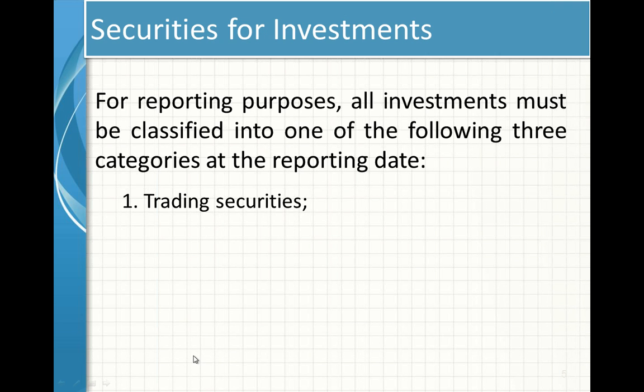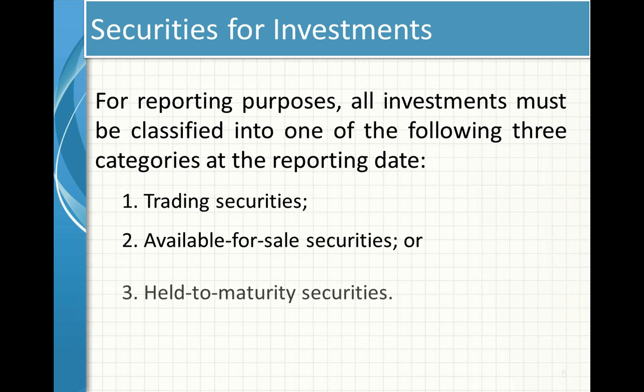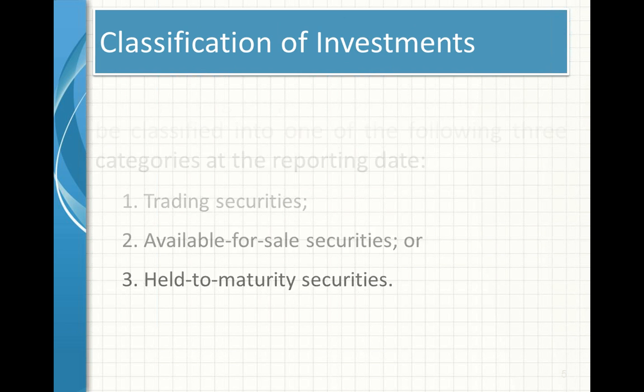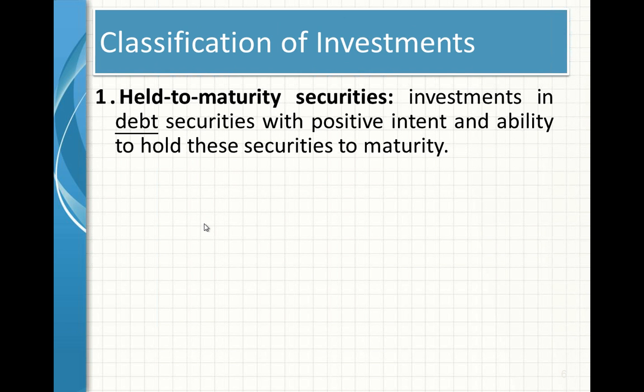Now the question arises of how to report trading securities, available for sale securities, held to maturity securities. Held to maturity securities mean you have to hold these kind of investments until a particular date. Say for example, you purchased bonds of X company whose maturity date is 6 months.